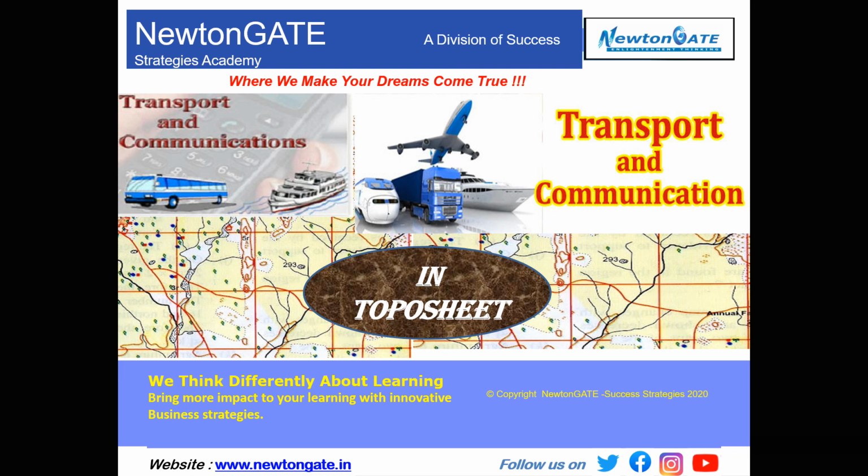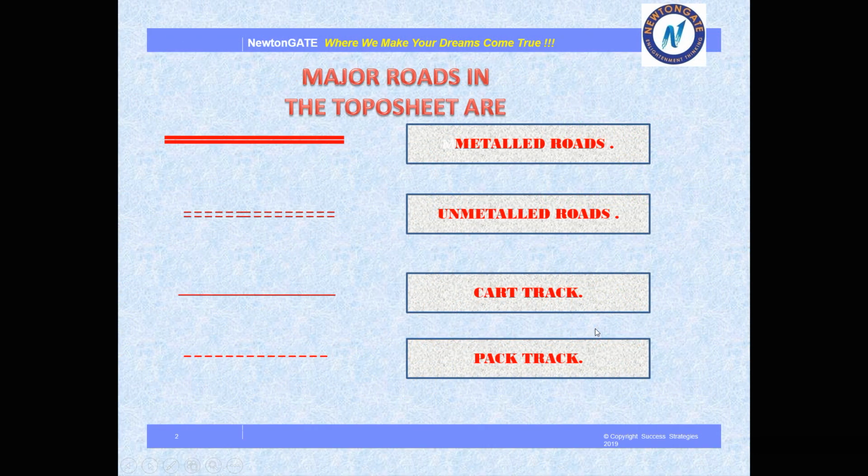Okay, now let me show you the different types of transport and communication that we will find in this map. Let us see. First, I will show you the different modes of road that we come across in the topo sheet. Here we can see the different major roads that are present in the topo sheet.